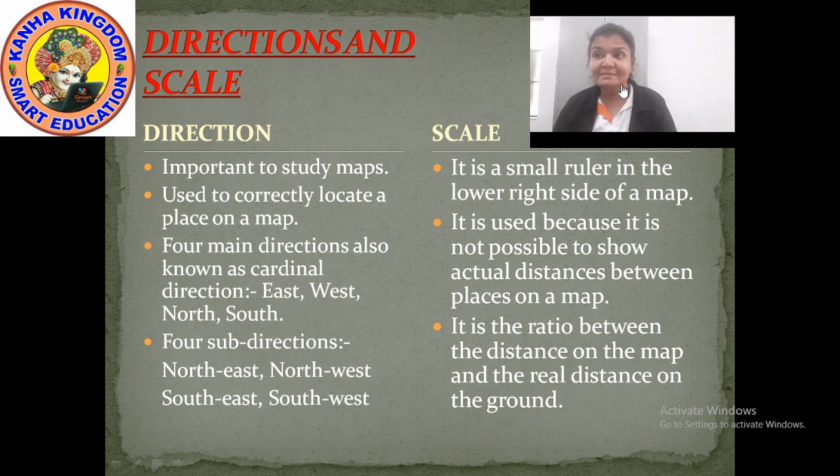And without a scale, you won't be able to show the actual distance between the places on a map. Okay. Now I'll show you the pictures of direction, subdirection and scale, so that it will be easy for you to understand.